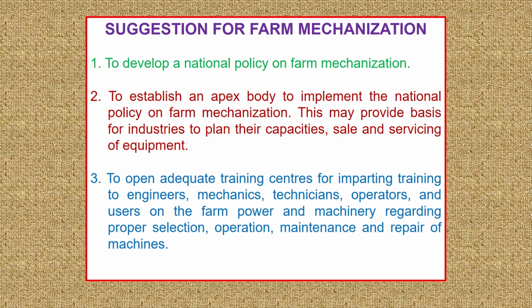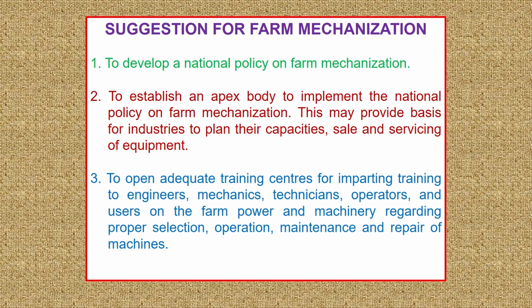There are some initiatives the government has already taken up, like the SMAM, the Sub-Mission on Agricultural Mechanization, a separate mission for encouraging and promoting agriculture mechanization and the use of machines in the agriculture sector, and such activities must be brought into reality. There is also a need to establish an apex body to implement the national policy of farm mechanization.